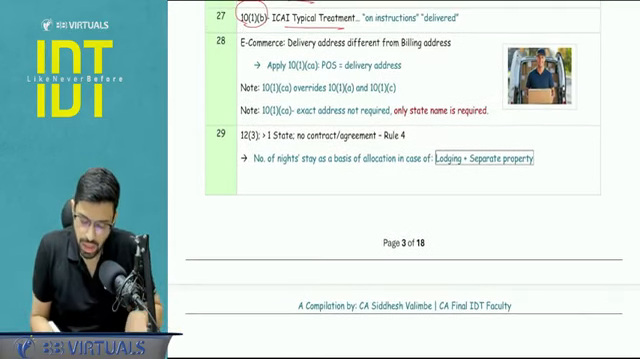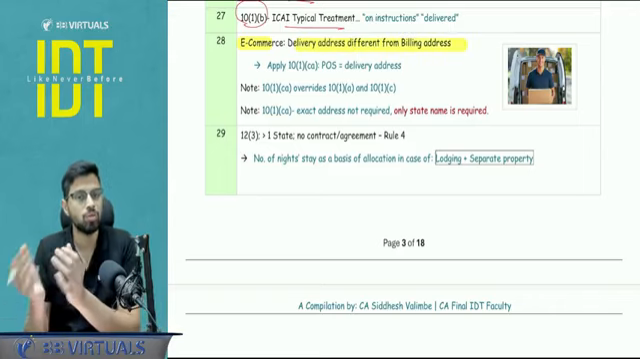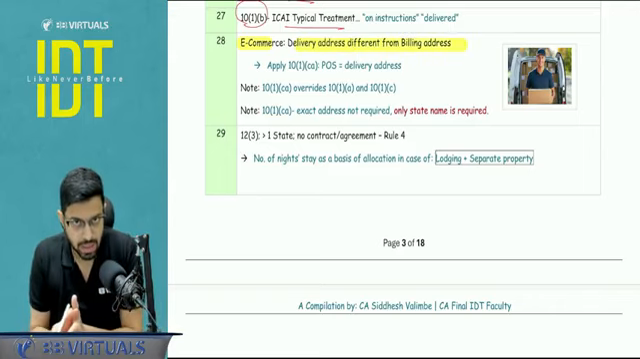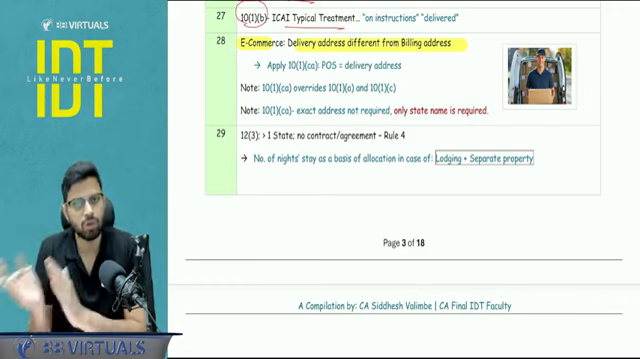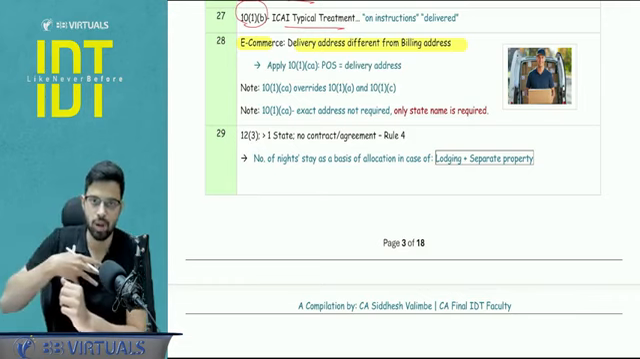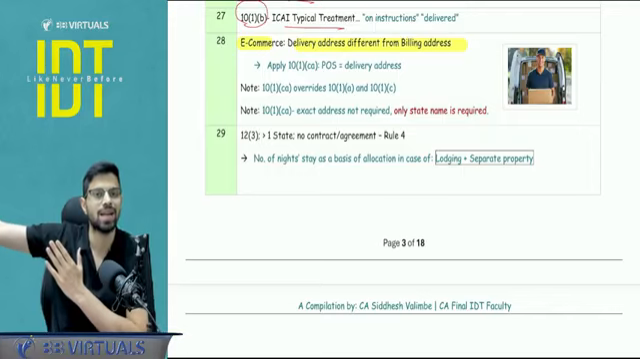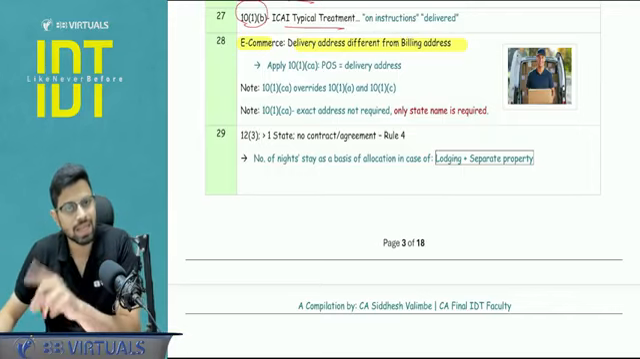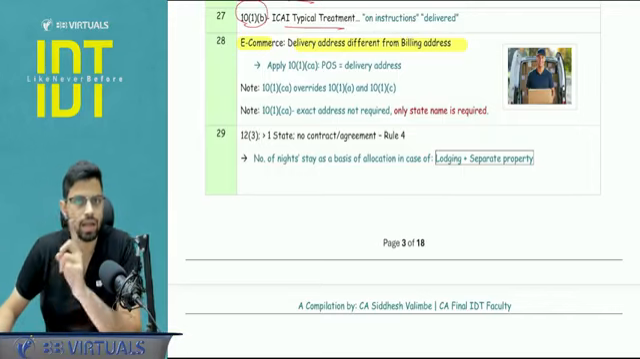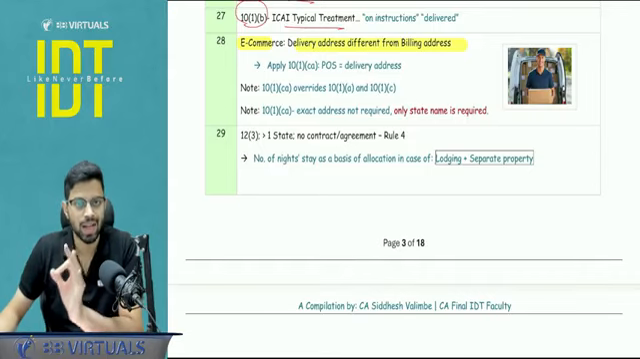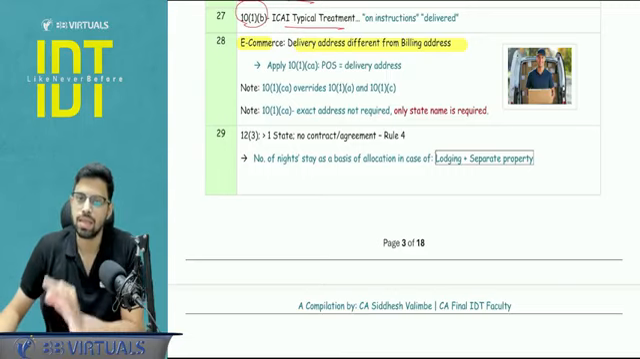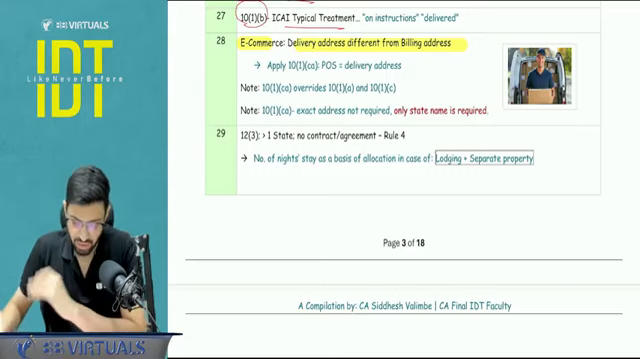Next. There was a circular clarification with respect to e-commerce, where typically you buy goods online, you are an unregistered person, and you give a shipping address, that is the delivery address, which is different from the billing address. So the billing address is, let's say, Pune, Maharashtra, but the delivery address I am giving is, let's say, Delhi. So here you are going to apply 10.1ca, that is an unregistered person buying the goods. The place of supply will be where the delivery is made. So you are going to apply 10.1ca here. Just ensure the person is an unregistered person, and this is on the basis of a circular clarification.